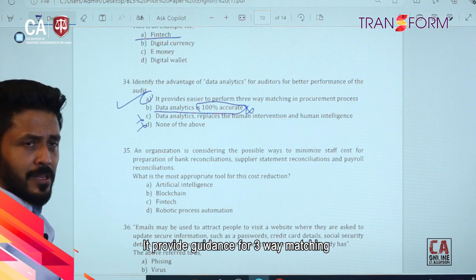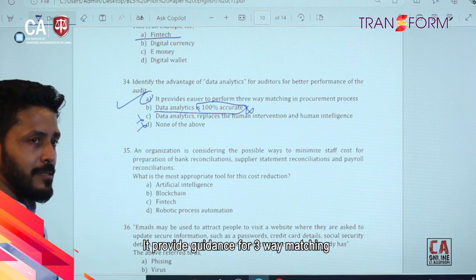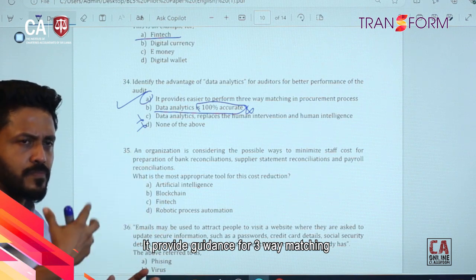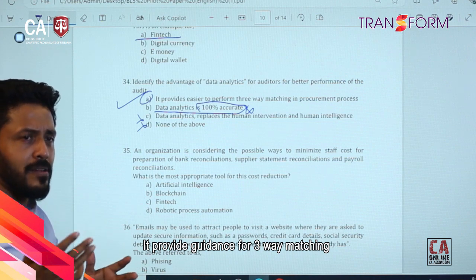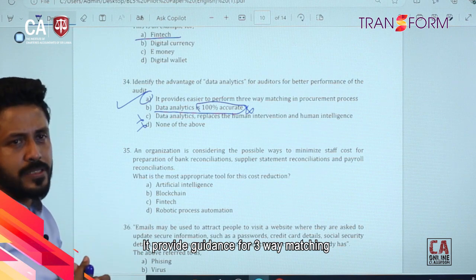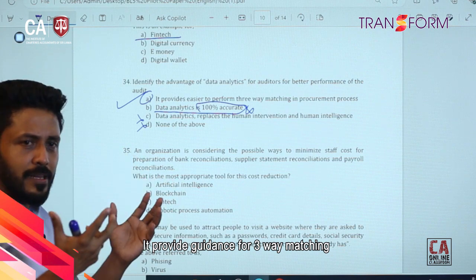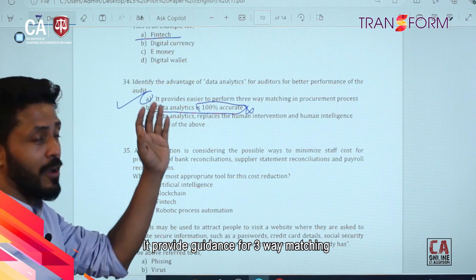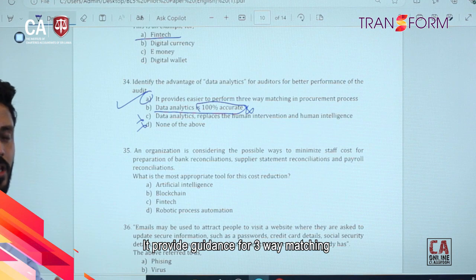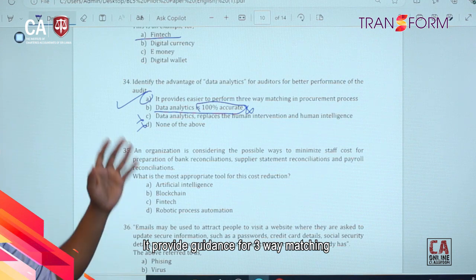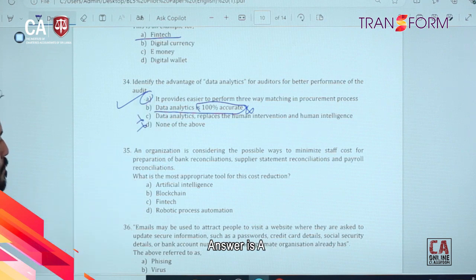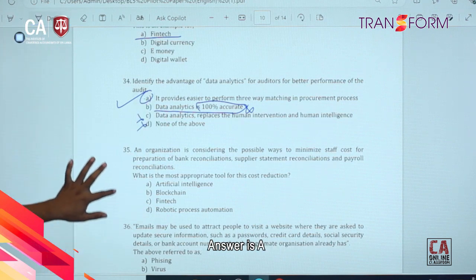After getting, during the period, all the invoice numbers, goods received notes, purchase orders, and invoices, after matching those three source documents, if we have the data, we can do three-way matching. With quantity matching and price matching, you can do it easily. So the answer is answer A, right.